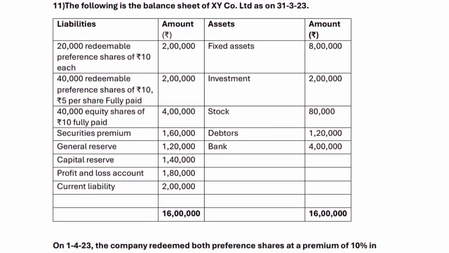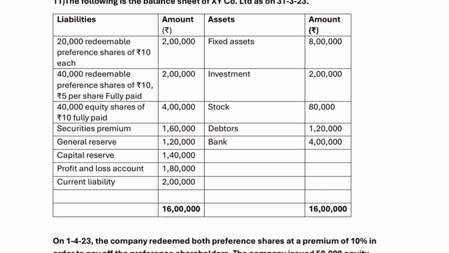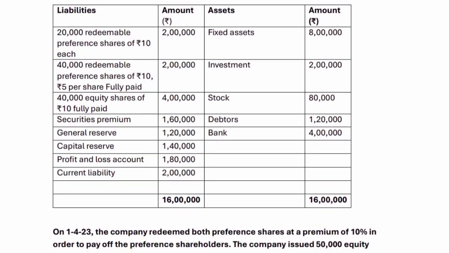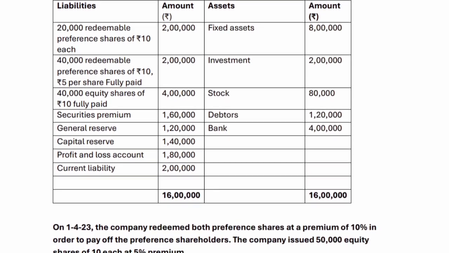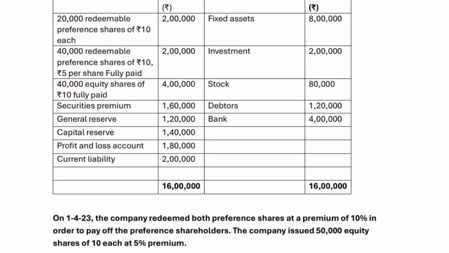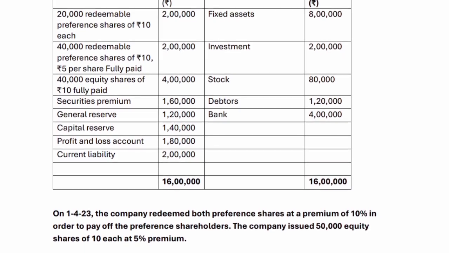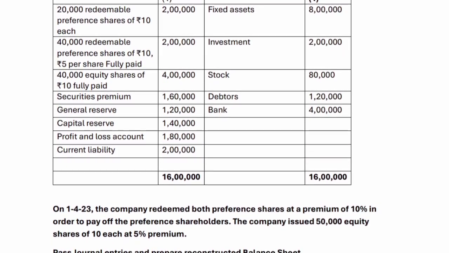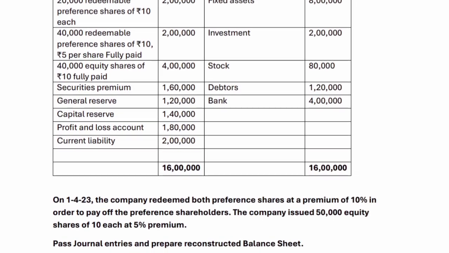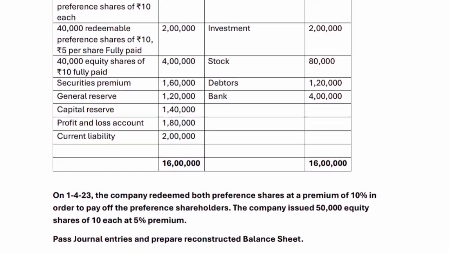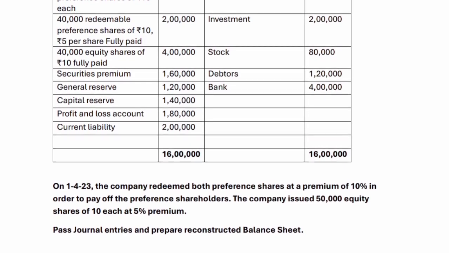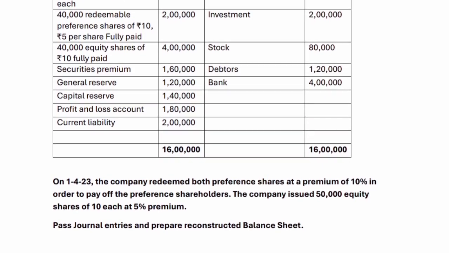Fixed assets 8 lakh. 40,000 redeemable preference shares of 10 rupees, 5 rupees per share paid, 2 lakh. Investment 2 lakh. 40,000 equity shares of 10 rupees fully paid 4 lakh. Stock 80,000. Securities premium 1,60,000. Debtors 1,20,000. General reserve 1,20,000. Bank 4 lakh. Capital reserve 1,40,000. Profit and loss account 1,80,000. Current liability 2 lakh. Balance sheet total 16 lakh.